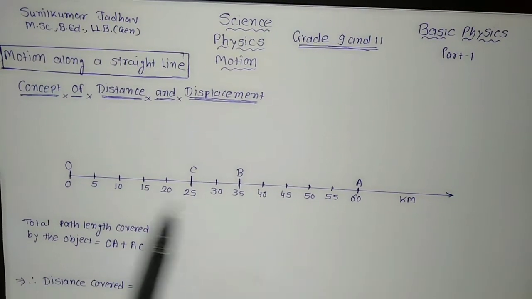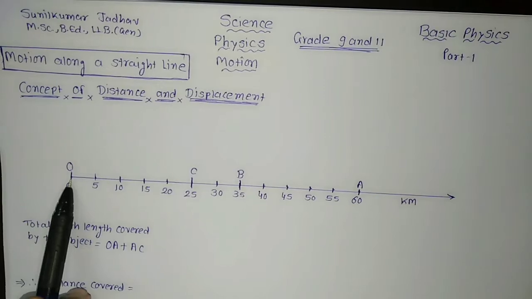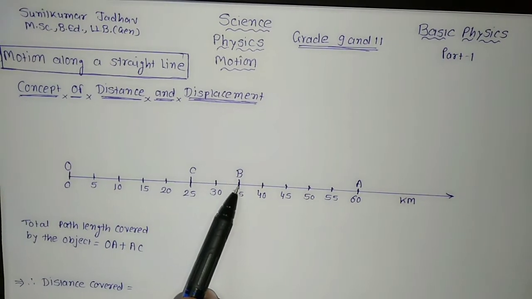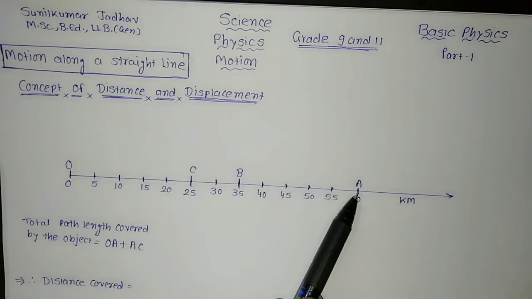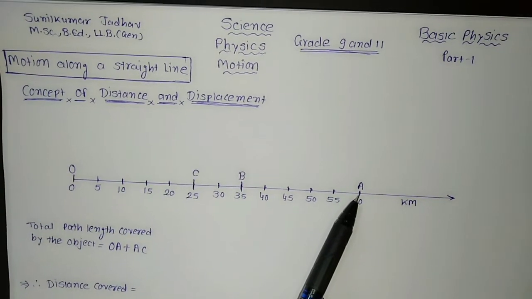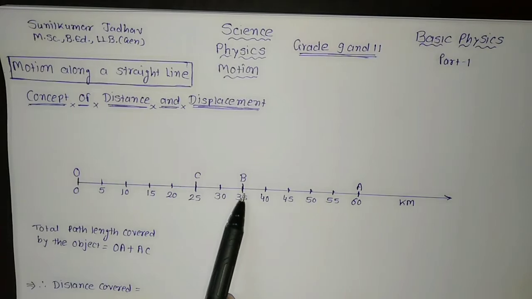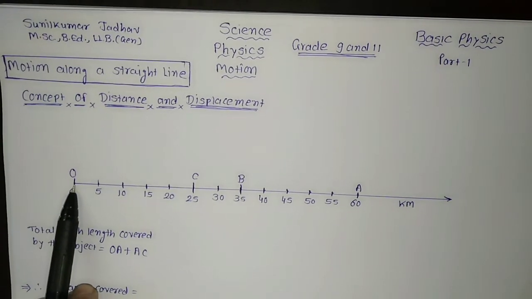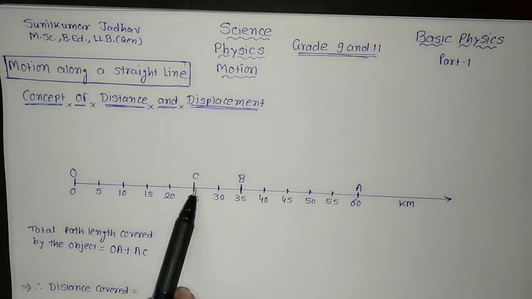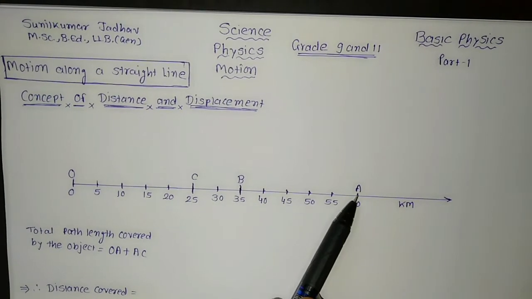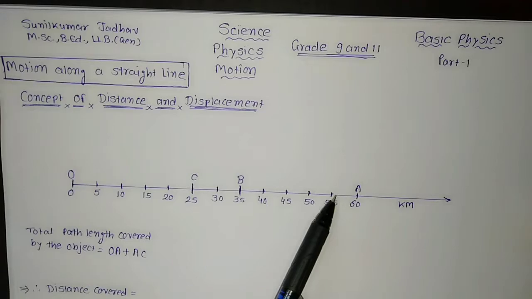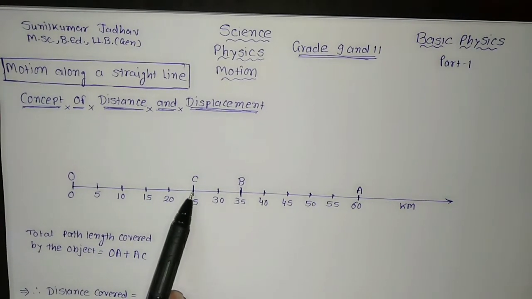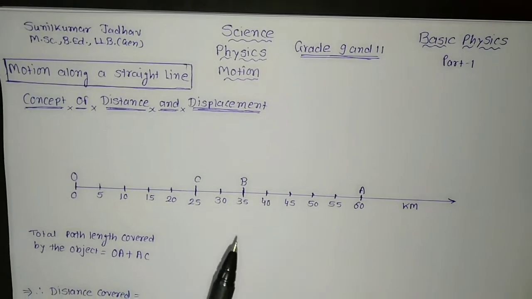It means the object started motion from point O, it reaches C, then it continues its motion, it reaches B, then it reaches A. Then it takes a U-turn and comes back to point C by passing through point B. We can say it started its motion from O, goes to C, then B, then A, then reverses back and comes to point C, passing through point B. So this is the motion of the object.